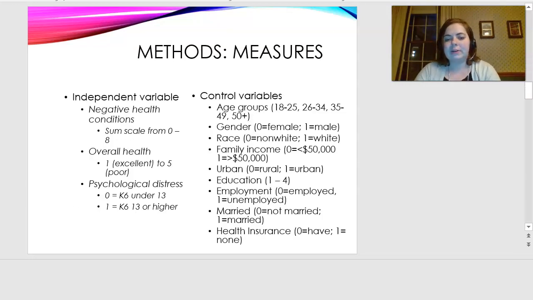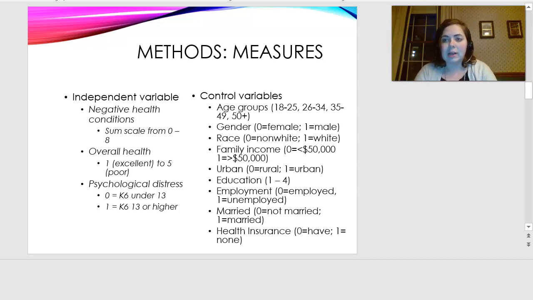My independent variables are negative health conditions scale for those who had received a diagnosis from their doctor in the last year. And this was a sum scale from 0 to 8. Then the next one was an overall health variable with 5 being poor health and 1 being excellent health. This came right from the survey question. And then a psychological distress scale.